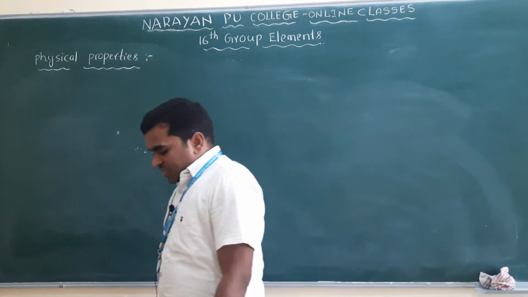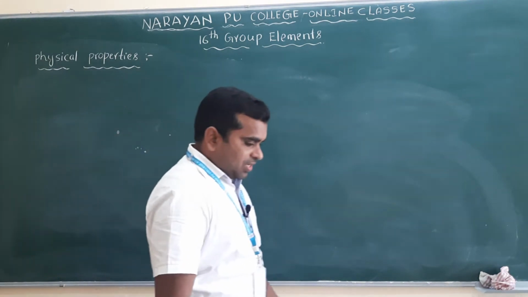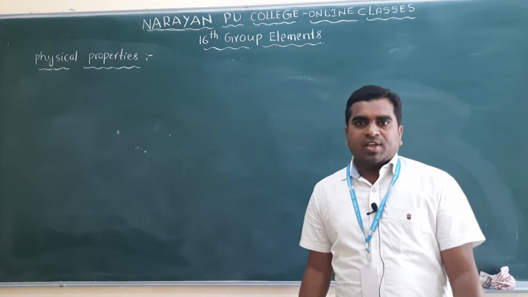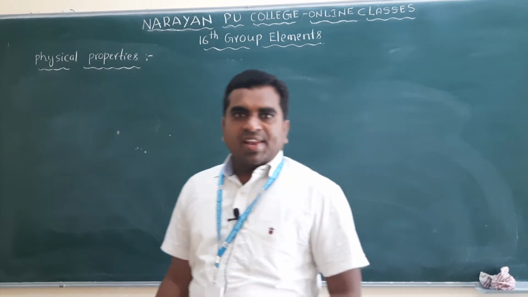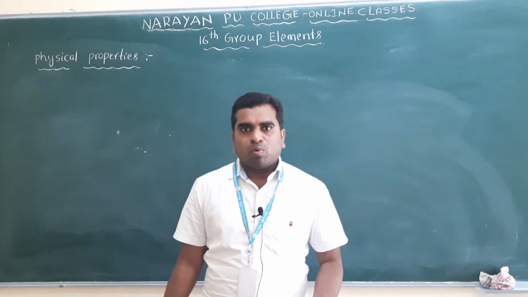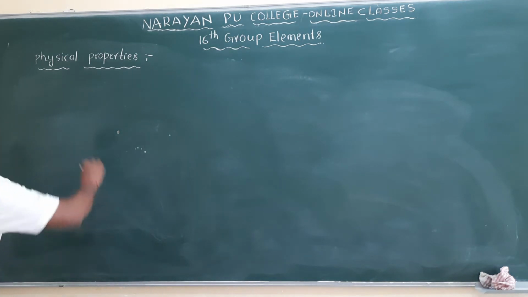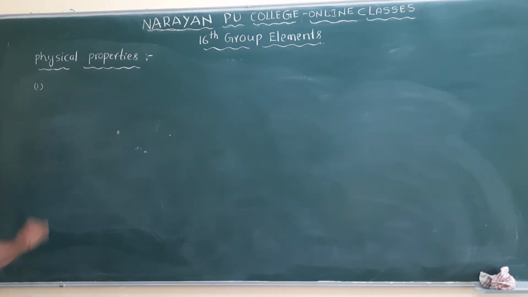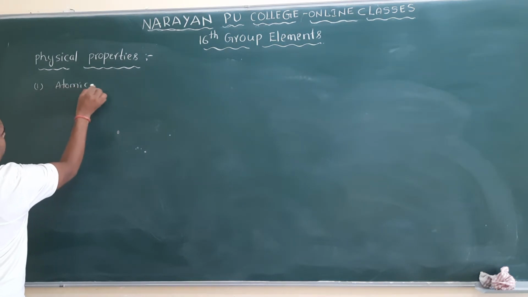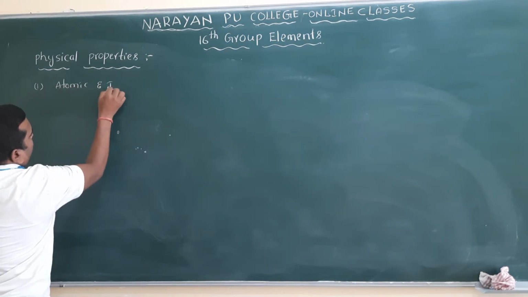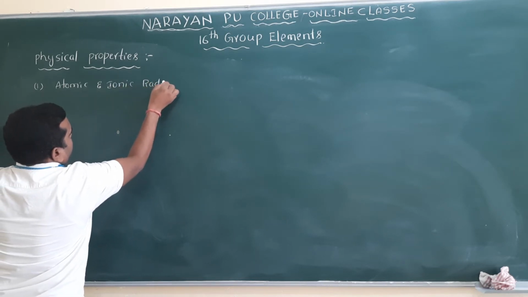So next one is physical properties. In the physical properties mainly we will discuss the atomic radii and ionic radii, clear? Electronegativity, ionization energy, melting point, boiling points, so all we will discuss one by one, clear? So first one, put the heading here: atomic and ionic radii. Atomic and ionic radii,